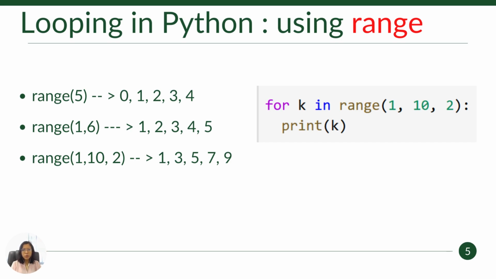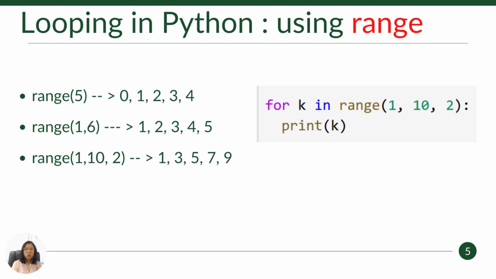Here, what I want to teach you is the function called range. Why am I teaching range here? Because we want to write the for loop using this range. Range of 5 will give you values starting from index 0 all the way to 4. So if it's 5, you will go up to 4. Another way is to specify a starting point. The starting point does not necessarily need to start from 0, so you can put the starting point here. Range of 1, 6 will give you the values from 1 to 5.